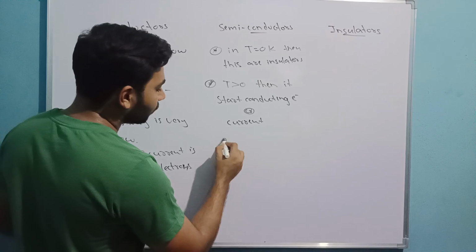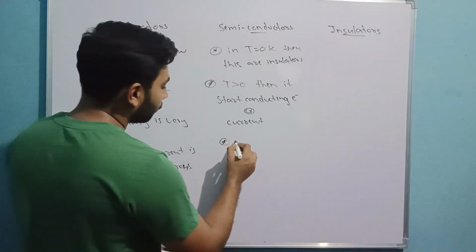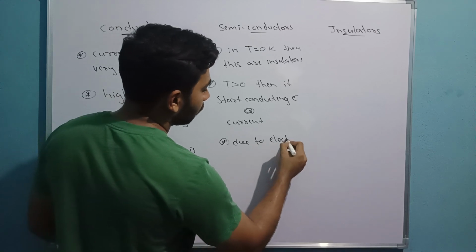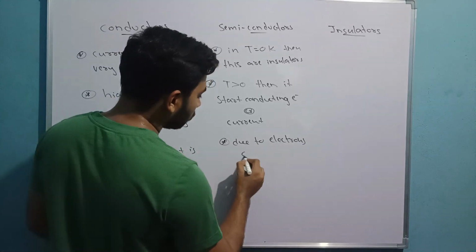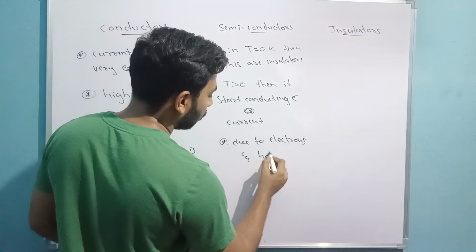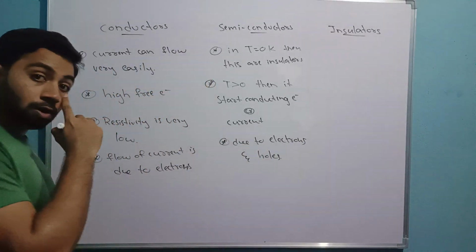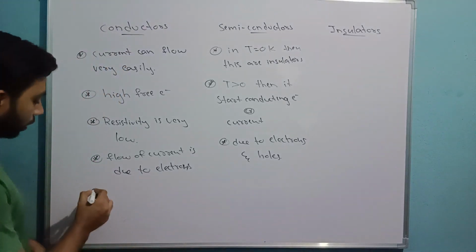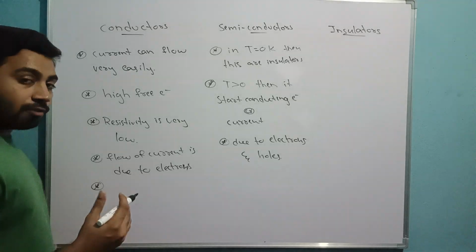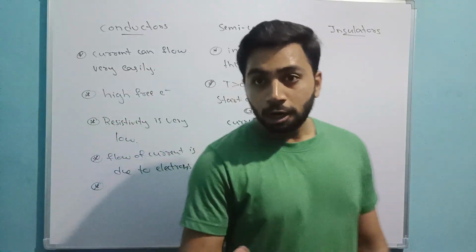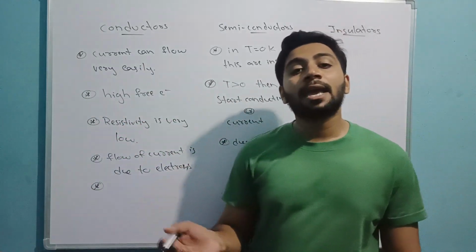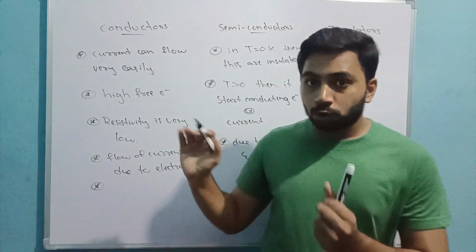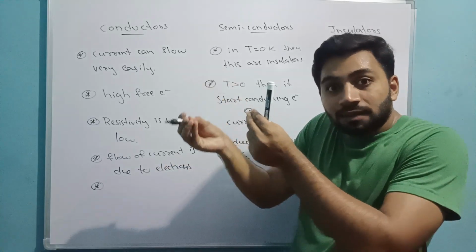But in semiconductors, the flow of current is due to electrons and holes. Now, what are electrons and holes? We will learn, don't worry. In fact, if you give some high temperature to conductors, they will start behaving like a resistor. If you give a little temperature to conductors, then conductivity will become low.